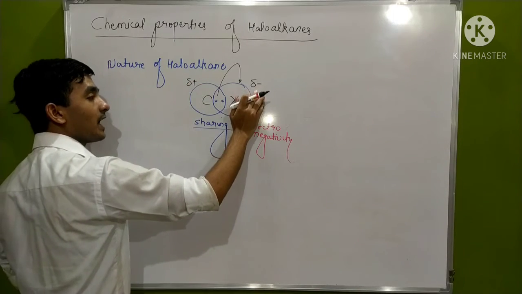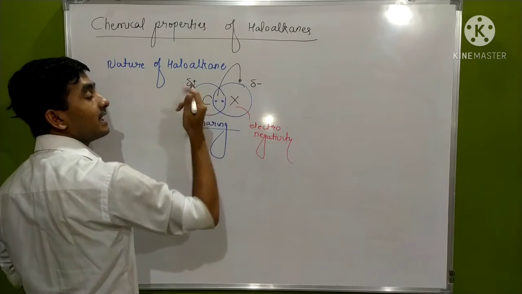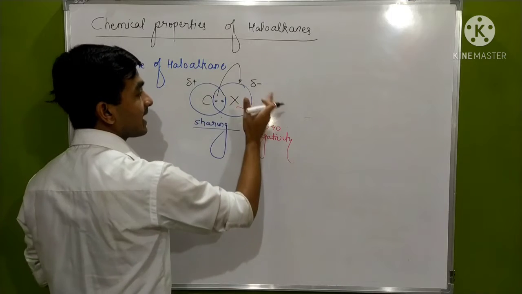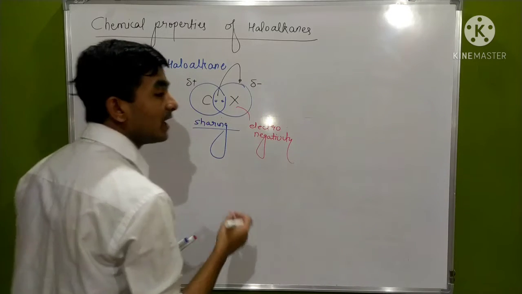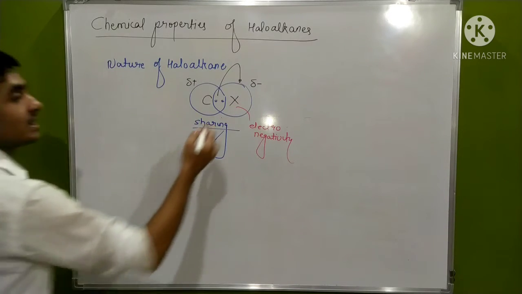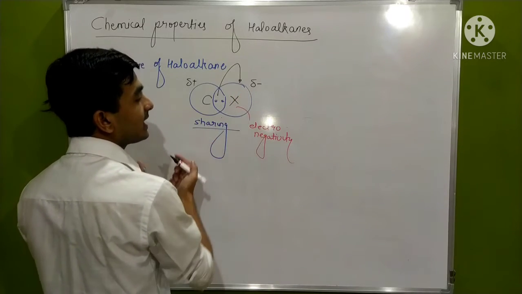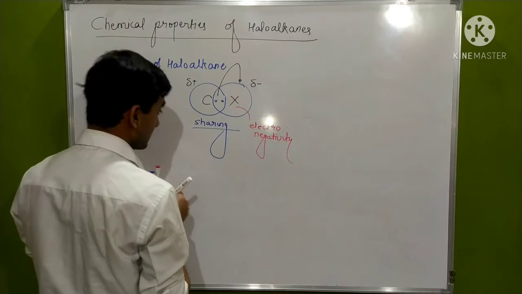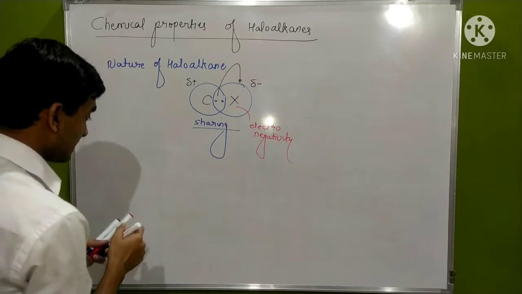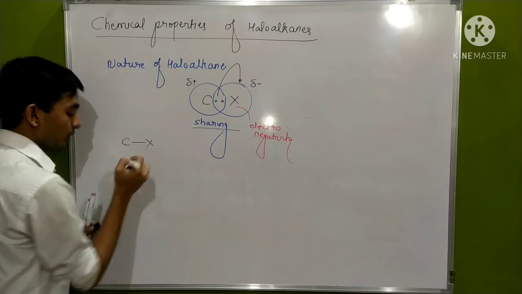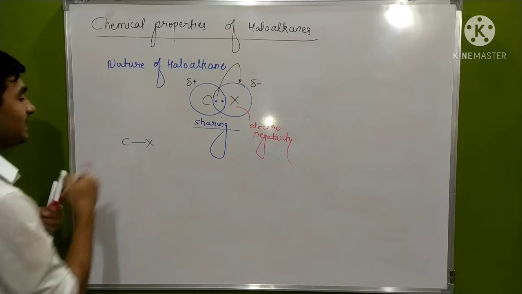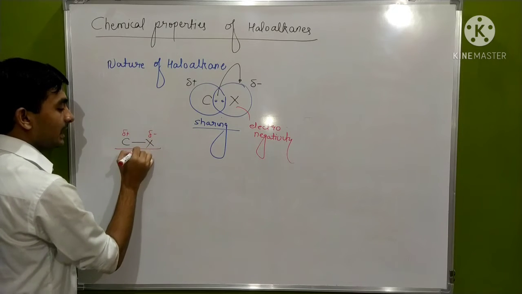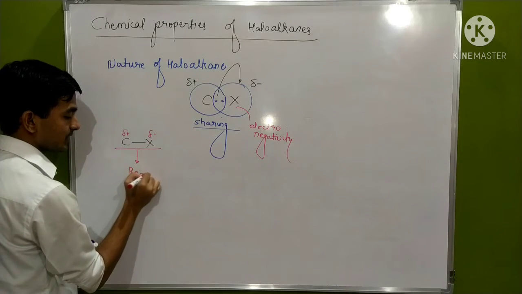Partial negative charge, why? Because it has shifted the shared electron cloud towards itself, not completely taken it. If it had completely taken it, then the charge would be negative. But the shared electron pair has shifted towards that side more. That's why it acquired the charge. These phenomena result in the generation of polarity. Polarity means generation of positive and negative charge on a compound, leading to many sorts of reactions.